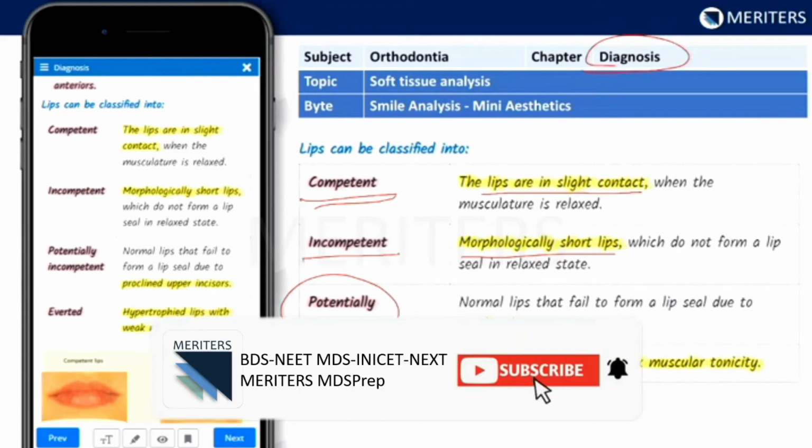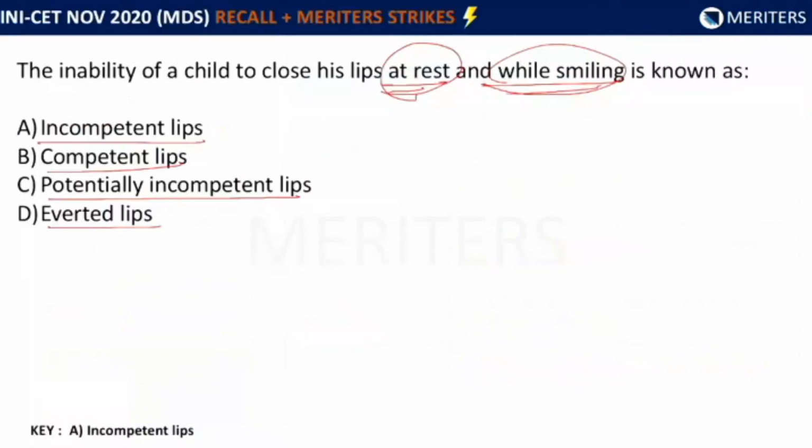So, doctor, why can't we go with the answer of potentially incompetent lips in this question? Because here they have not mentioned anything regarding his teeth, his dentition. In this situation where it is vague, they're just saying that there is inability to close his mouth. Inability is the key word. He is not able to close his mouth, he's not able to close his lips. So that will give us the answer of incompetent lips. If he had the potential to close but could not close it because of an obstruction, in those cases it would be potentially incompetent.